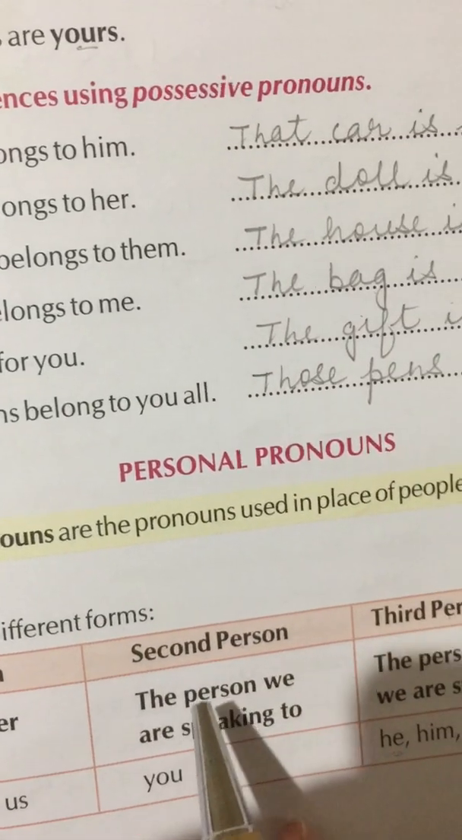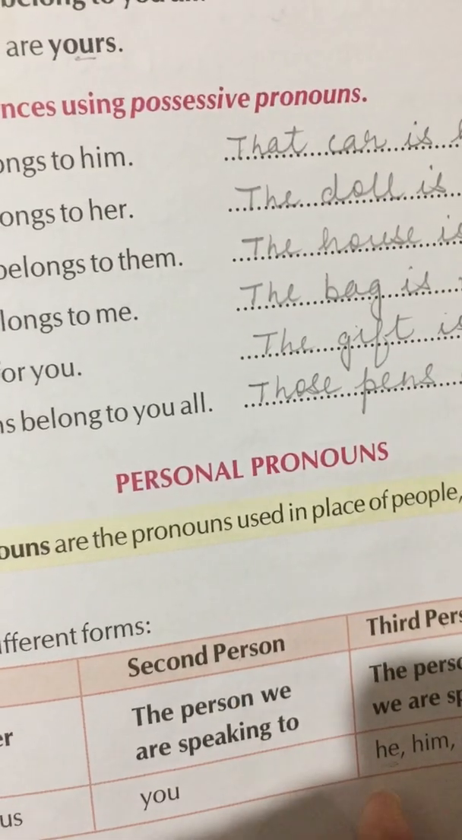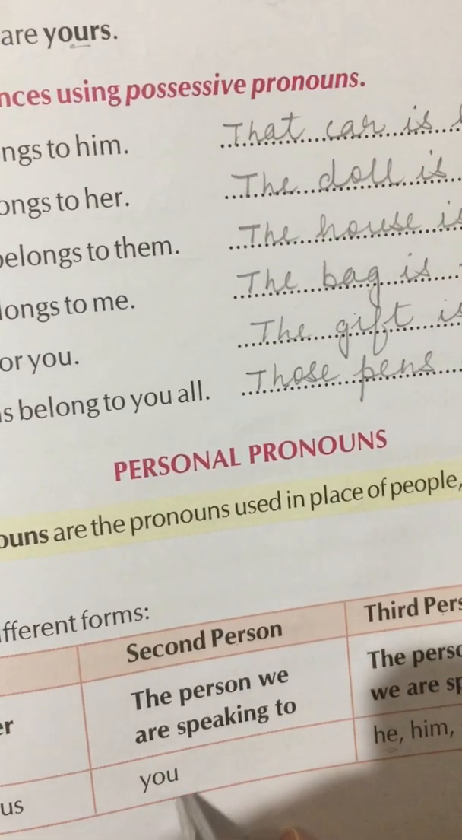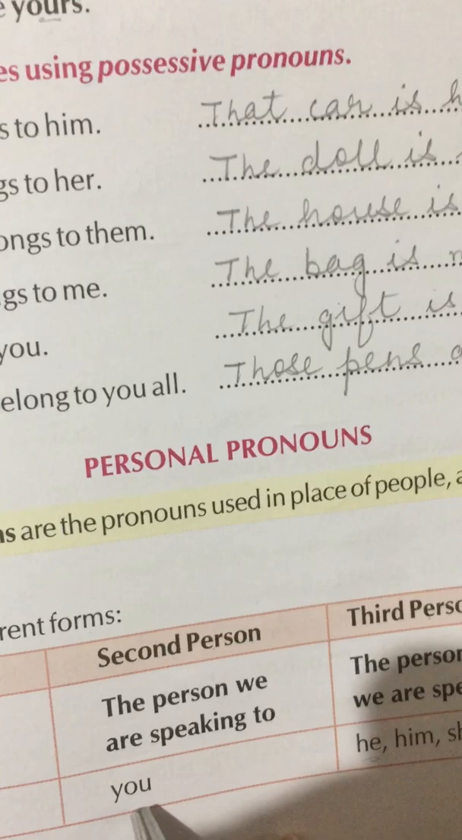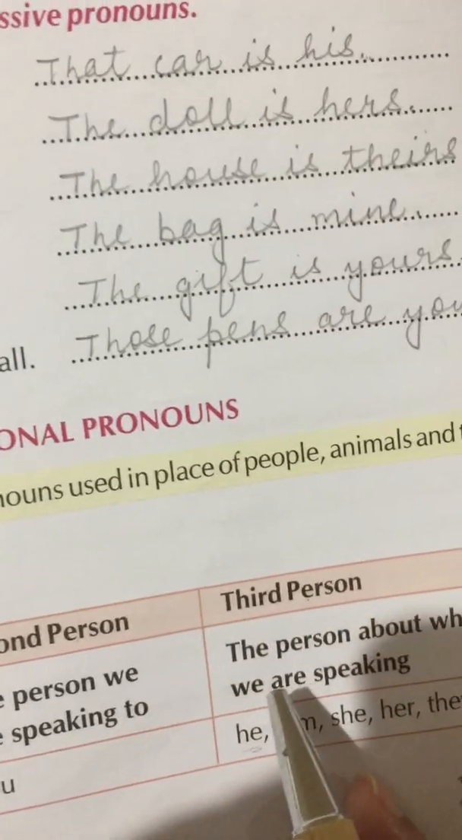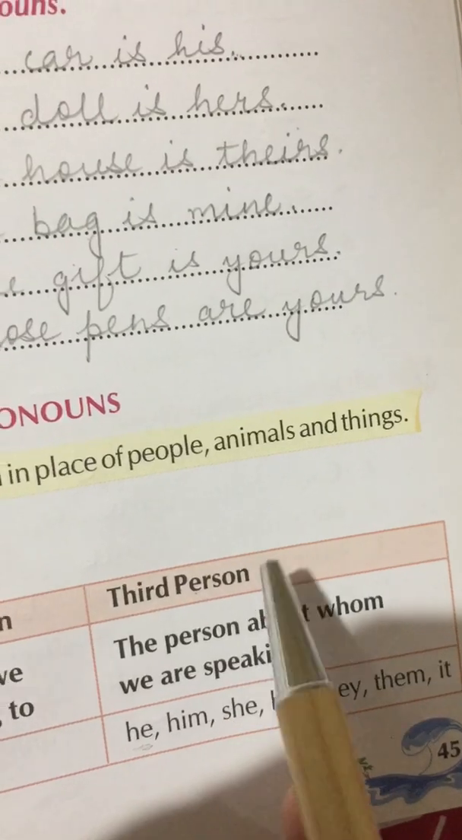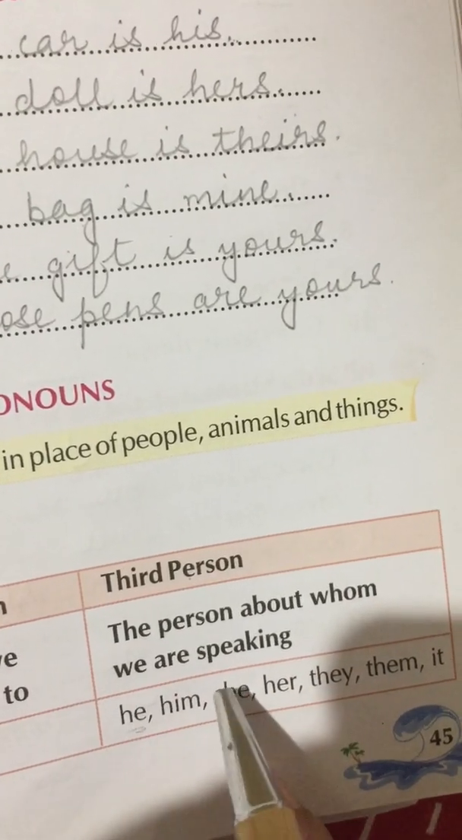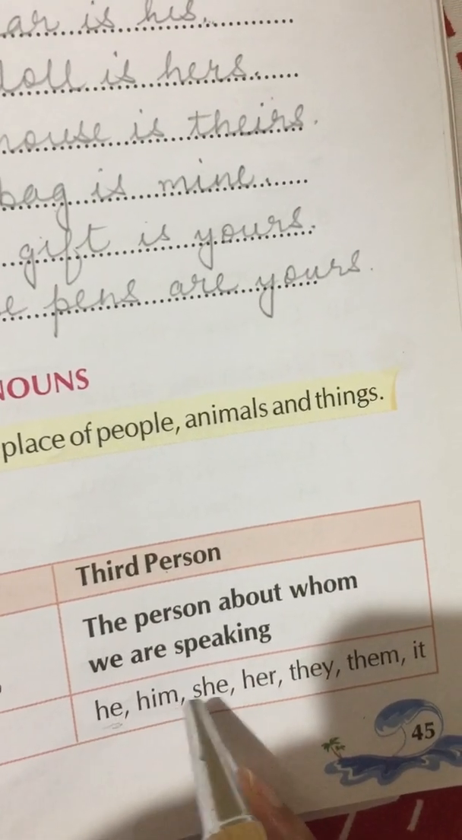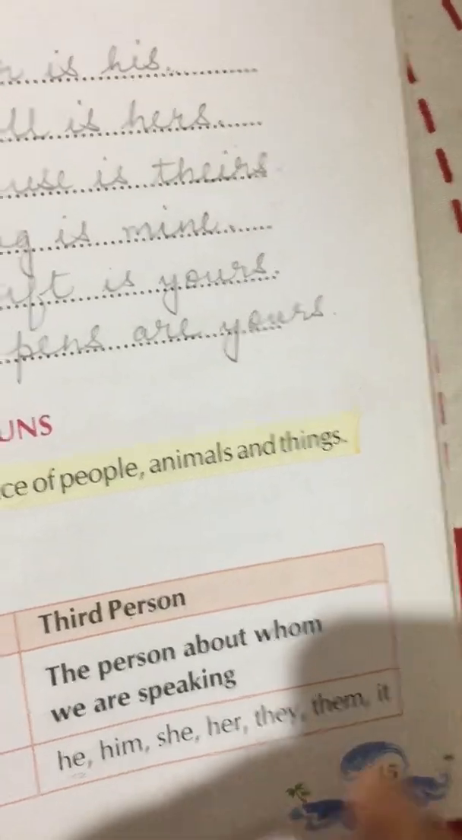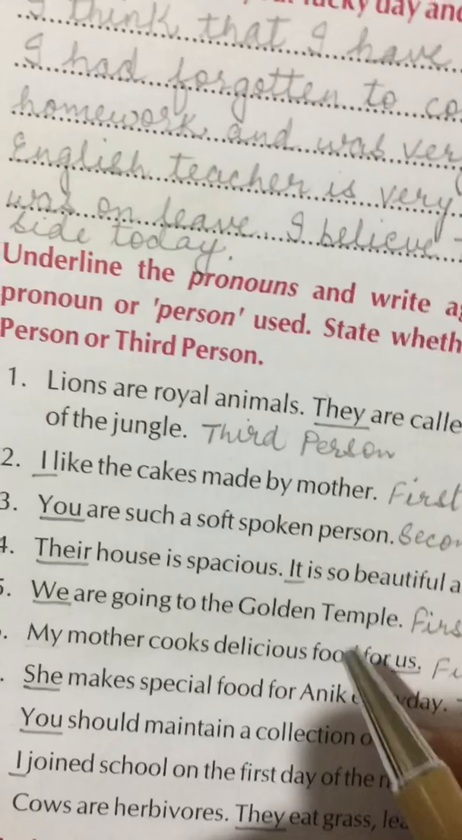The second person is the person we are speaking to, and we refer to that person with you. Okay. Third person is the person about whom we are speaking, and we refer to them by these words. He, him, she, her, they, them, it. Alright. So let us do this exercise.